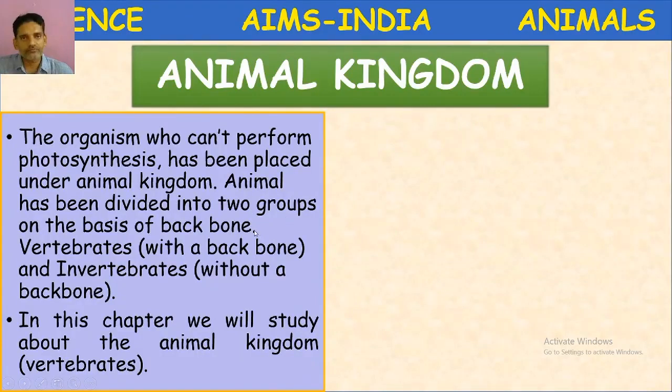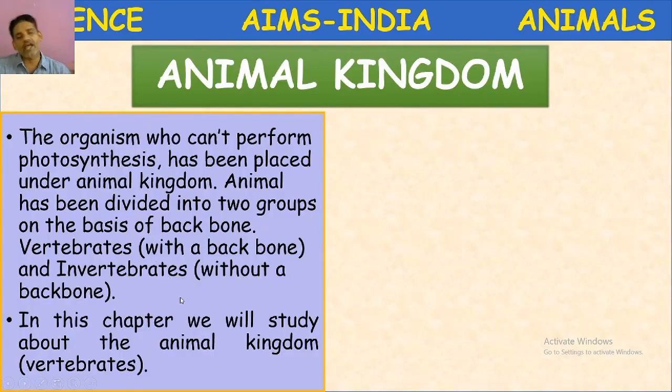If a backbone is present, those animals are called vertebrates. Let us repeat, children. Vertebrates. What are vertebrates? The animals which possess a backbone. And invertebrates, the animals without a backbone, are called invertebrates.